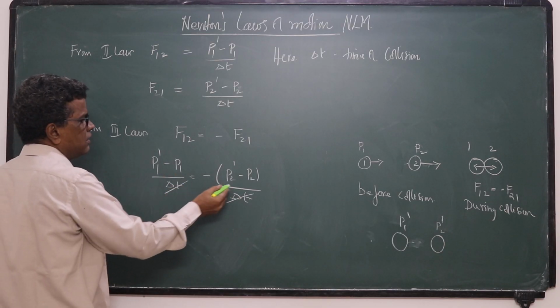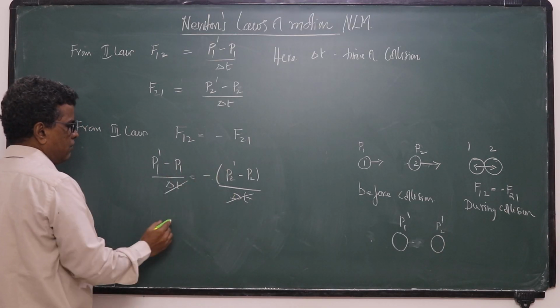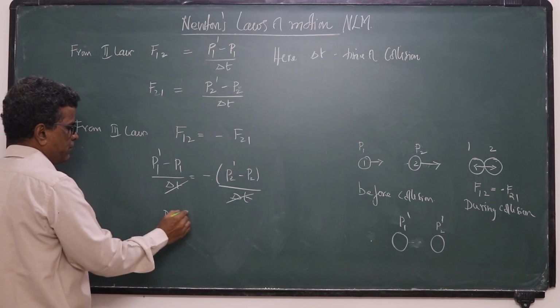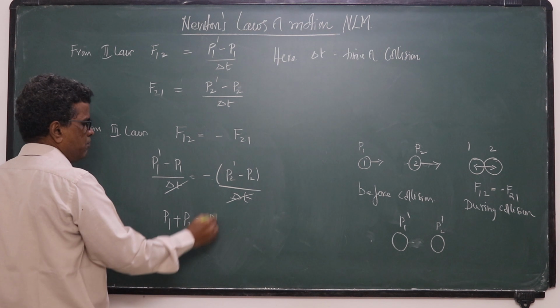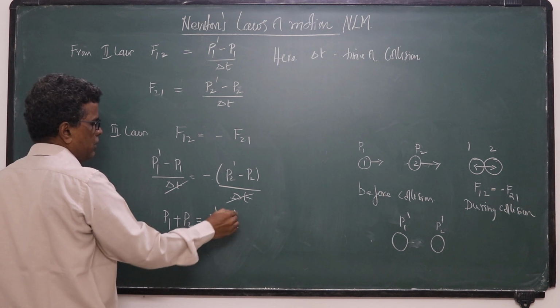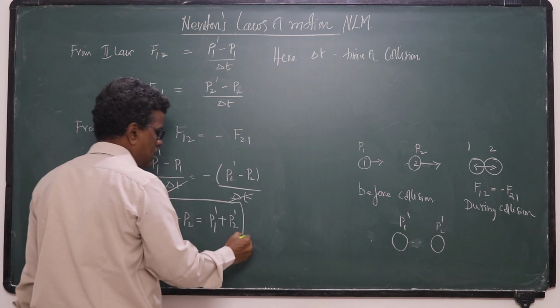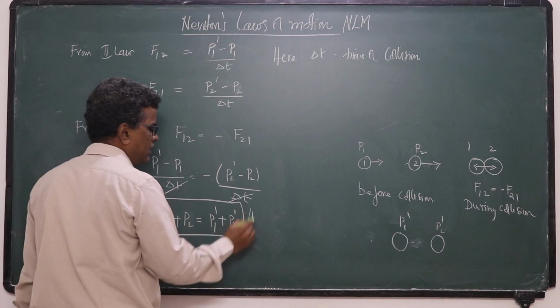So this P1, you bring this side, it will become P1 plus P2 is equal to, you bring this side, then it will become P1 dash plus P2 dash. So hence the theorem is verified, hence proved.